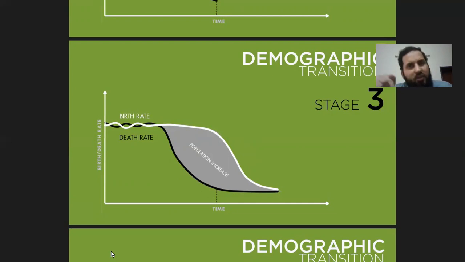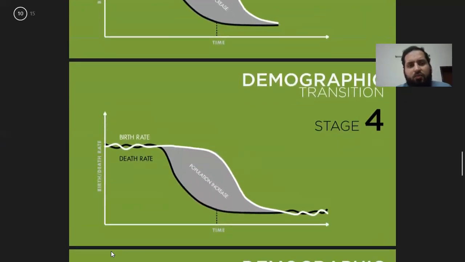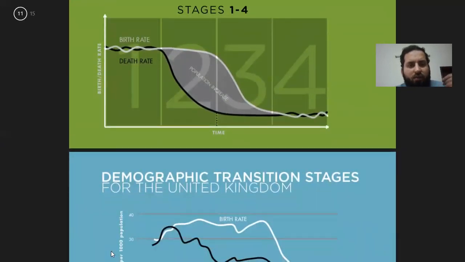Initially the death rate decreased, and then the birth rate also decreased, because people had these amenities to enjoy life and were not having more children. So in stage 3 the birth rate also decreased because of better health and a good lifestyle. Then in stage 4, the birth rate and the death rate are again equal, but at a very low level, and the population is again stable. These are the 4 famous stages of the demographic transition.